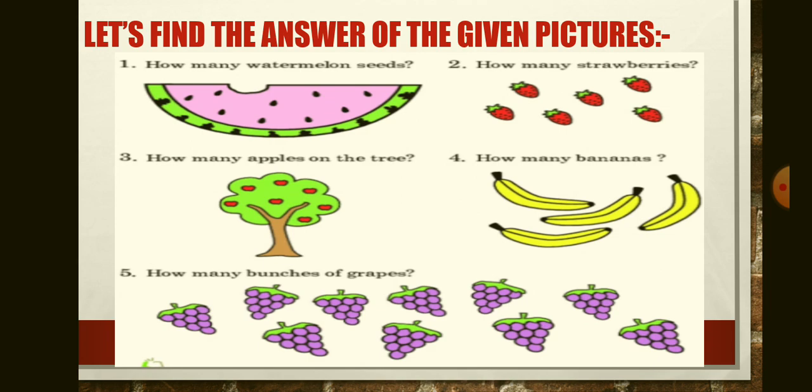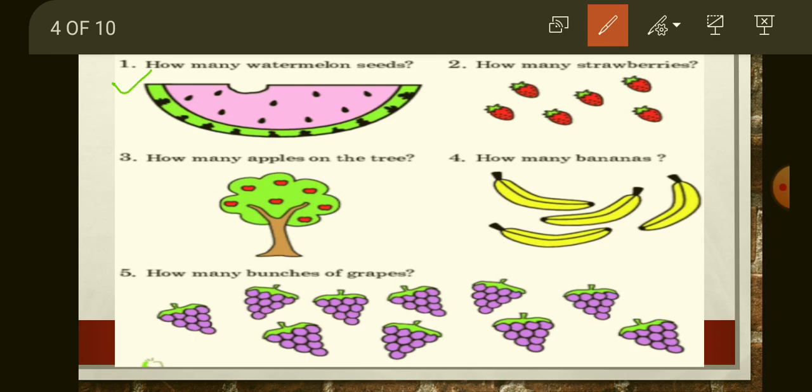See, it is a very interesting picture in which you will do something. Just like in one picture, here you have to count how many watermelon seeds are here. So you have to count in this given picture. Just like 1, 2, 3, 4, 5, 6, 7, 8, 9. And then you have to write your answer, 9.